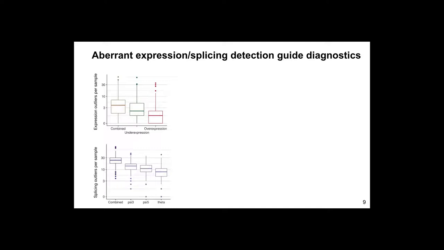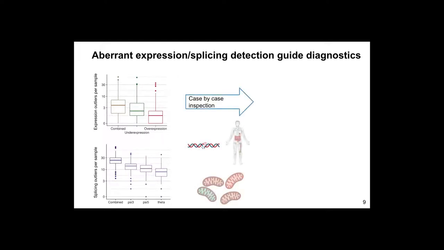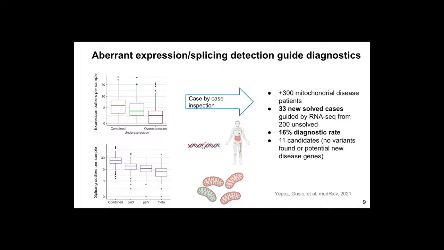So these two methods to detect RNA expression and splicing outliers guide diagnostics. First of all, you identify outliers, then you go case-by-case inspection, adding genetic information and phenotypic information, and this in our cohort of more than 300 mitochondrial disease patients has led to the diagnosis of 33 of the unsolved ones, which represents a diagnostic rate of 16%. Moreover, we have 11 candidates where we are doing follow-up experiments and trying to detect variants that we haven't found yet.